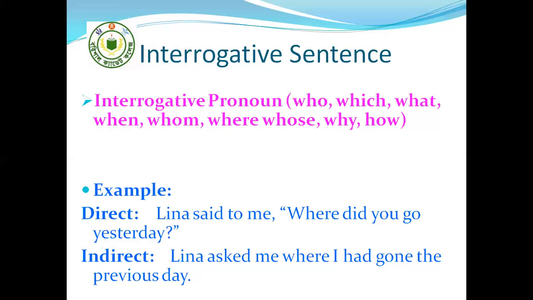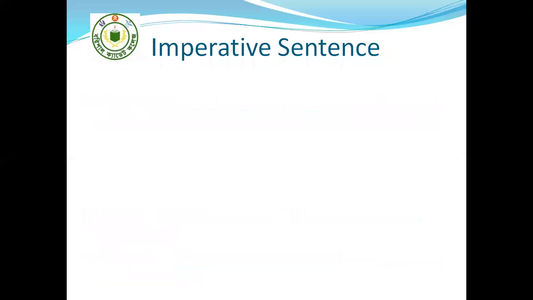But you have to remember, the reported speech, that means the interrogative sentence, becomes an assertive sentence in the indirect narration. That's why you have to use a full stop, not a question mark.